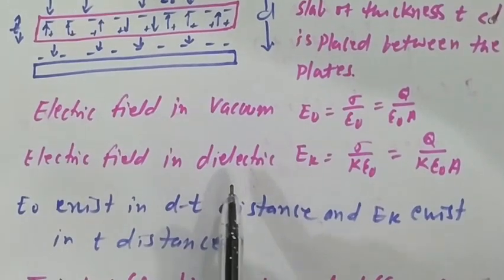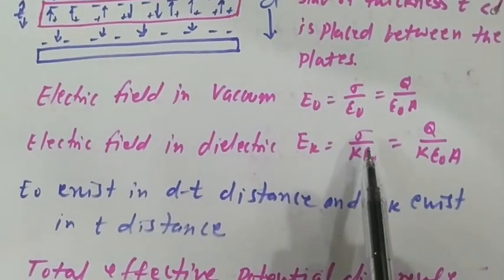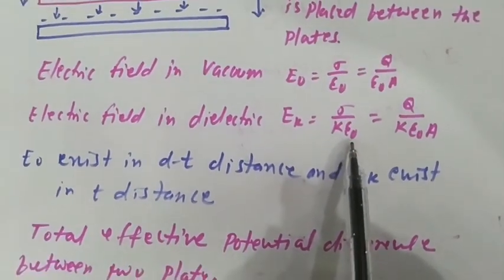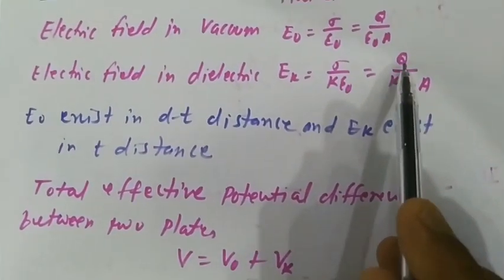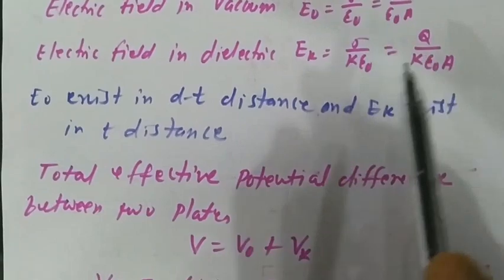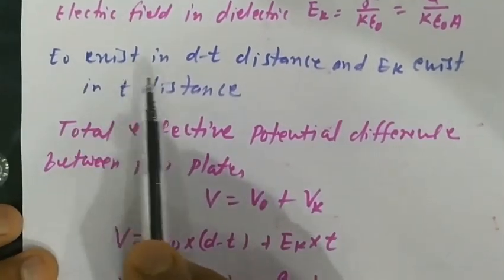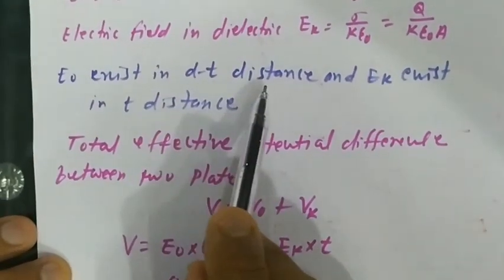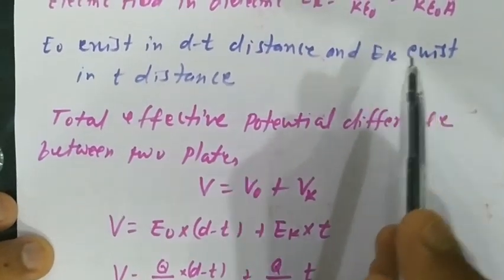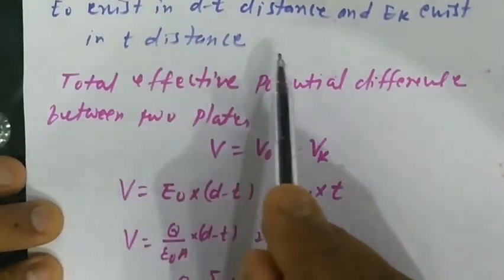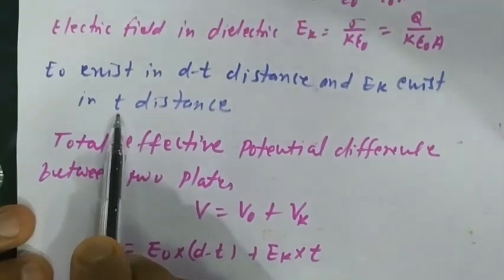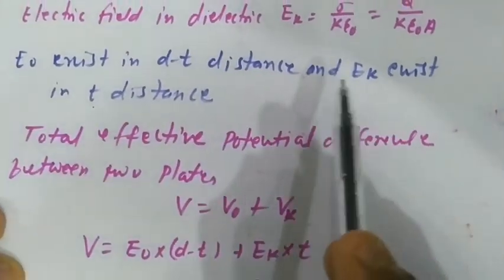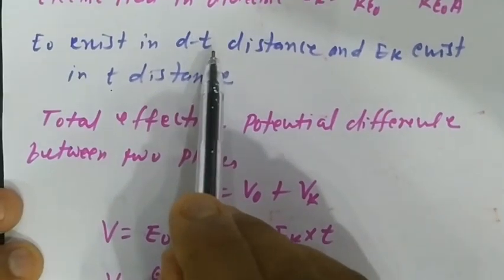Electric field in dielectric is what? Ek equal to sigma upon k epsilon naught. We just substitute the value of sigma as q upon a. So Ek equal to q upon k epsilon naught a. E0 exists in d minus t distance and Ek exists in t distance, because in t distance dielectric substance exists and in d minus t vacuum exists.